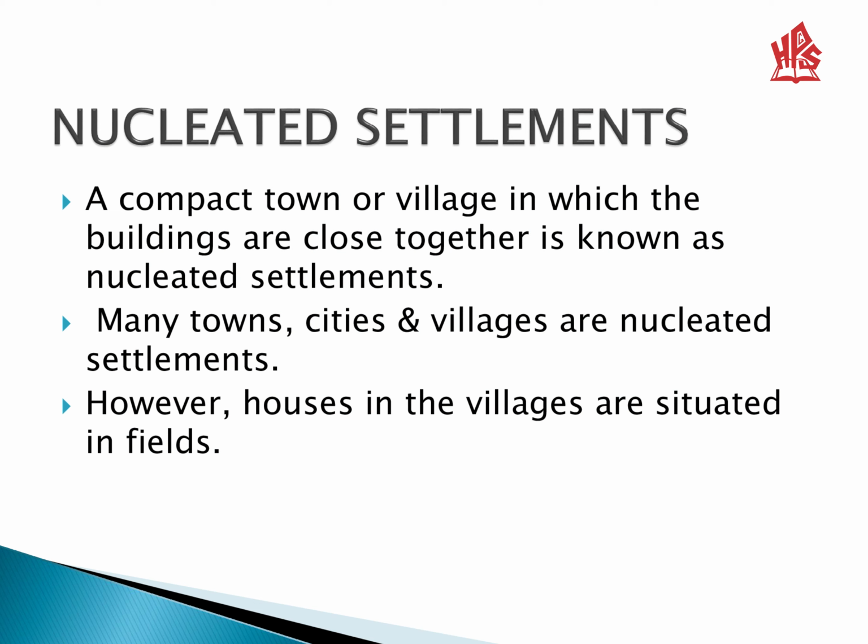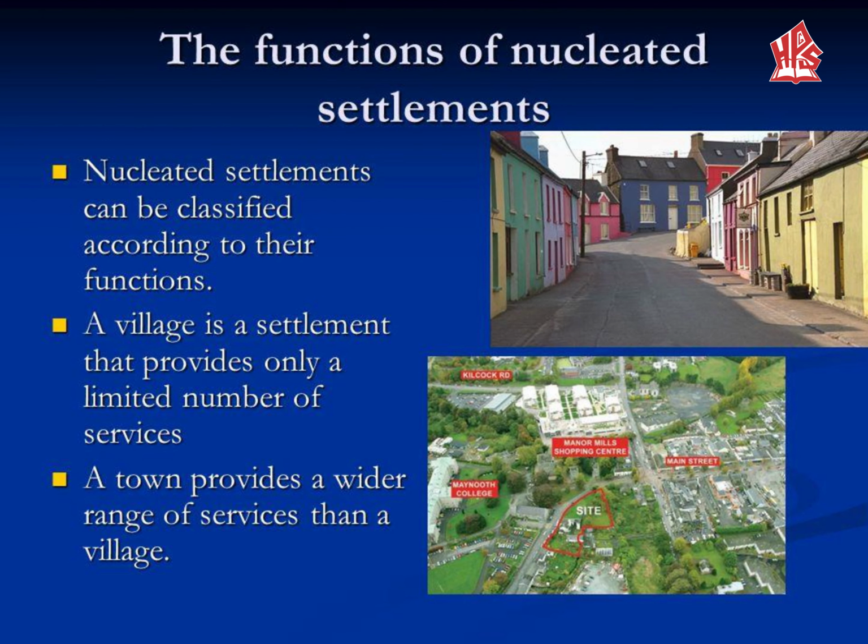Now let's talk about the nucleated settlements. This is the most important type because most of the villages, towns and cities are nucleated settlements. It is a compact town or village in which the buildings are close together. This is why we call it nucleated settlement. However, in villages, many houses are situated in the fields. In this slide, you can see a few functions related to nucleated settlements.